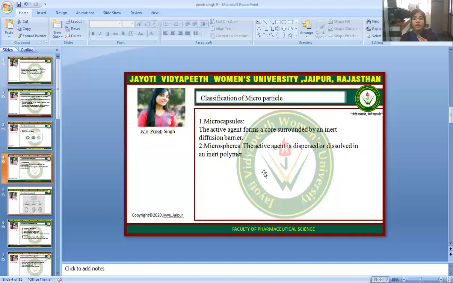Now we come to what a microcapsule is. When the active agent forms a core surrounded by an inner diffusion barrier, it is called a microcapsule. In a microsphere, the active agent is dispersed or dissolved in an inert polymer.